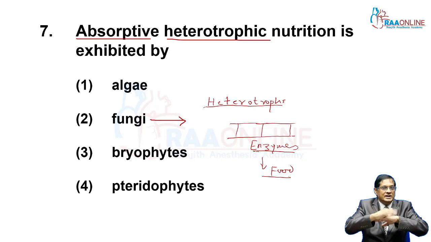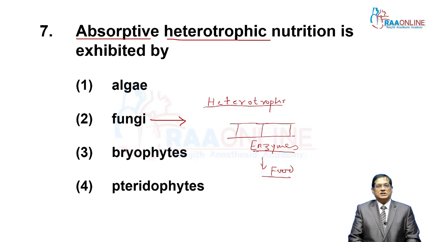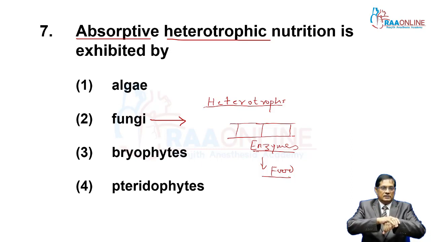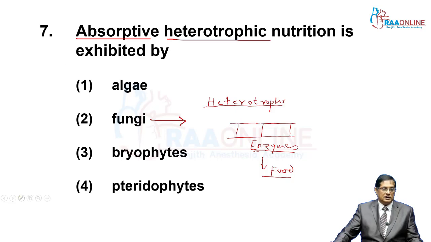Fungi release digestive enzymes over the substrate or nutritive material. Then it is converted into a simpler and soluble state. Then after that they absorb. So they are absorptive, and the material is from other resources. So they are heterotroph, and my answer for this question is only fungi.